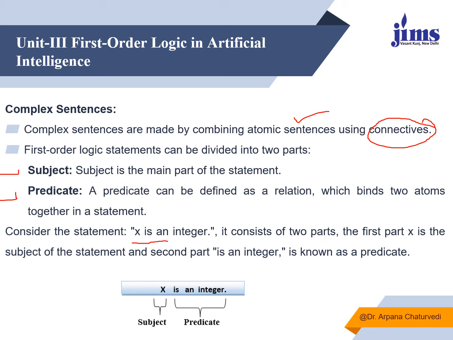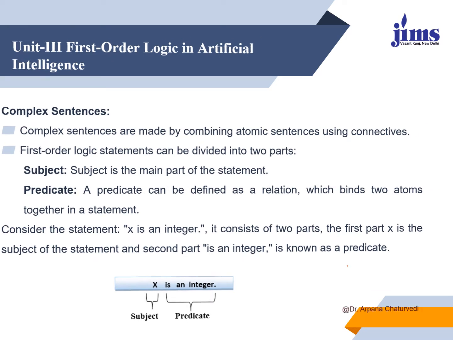Like if we say x is an integer, then it consists of two parts. One is x, this is the subject, and second is what is x? x is an integer. So the predicate is integer, and the subject is x. So this is a type of complex sentence. We'll see how to represent all these sentences in FOPL.